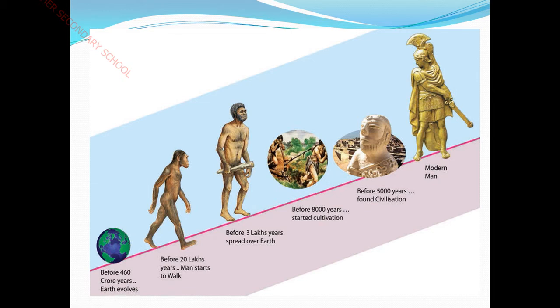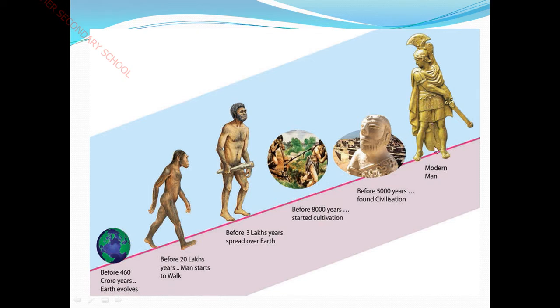We have already learned in Unit 1 the meaning of civilization: a society which has its own highly developed culture and way of life is called civilization. So 5,000 years back from the present, civilizations were founded.